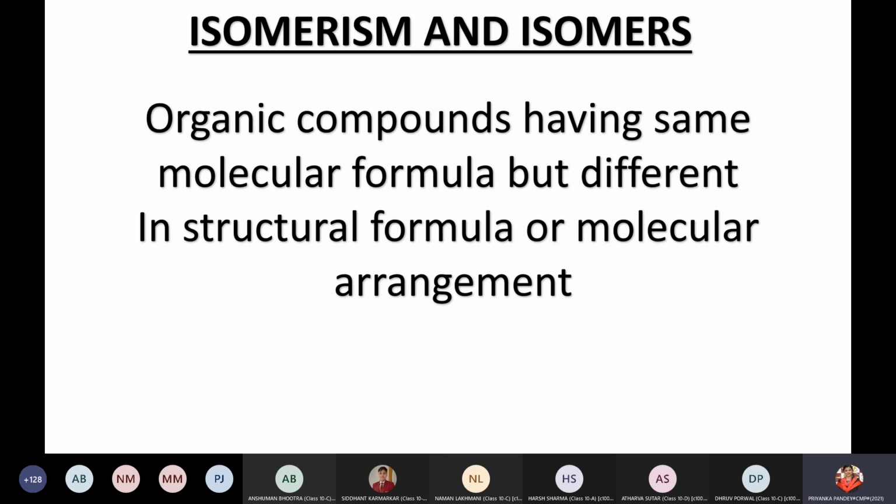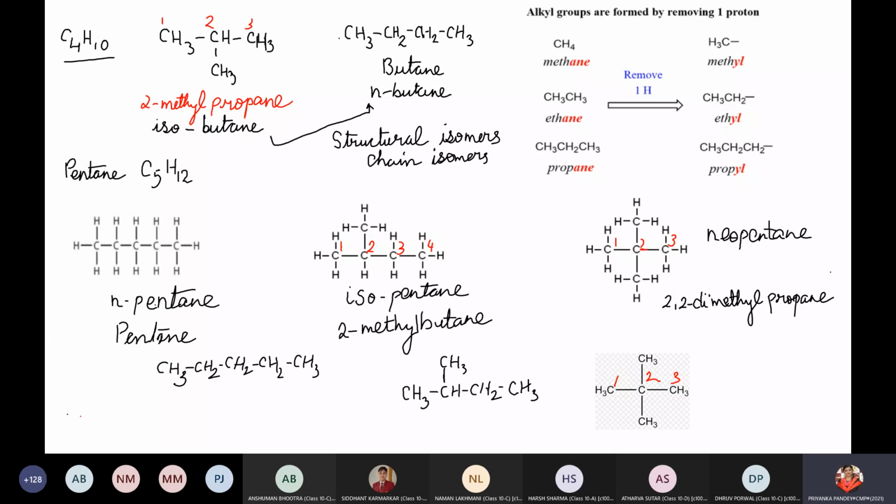In your reduced portion, we have just isomerism of structural kind. In structural part, there are two: chain isomerism, and the second is position isomerism. Today I'll show you, due to change in the position of double bond and triple bond, we are going to focus more on position isomerism. And the second one, when we are talking about nomenclature, next time when we finish the functional group, we are going to talk about chain isomerism. Okay, children, let's start with the structure given as pentane and all we have done, iso and neo.